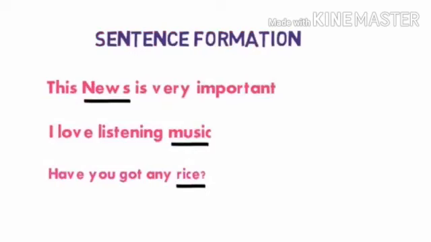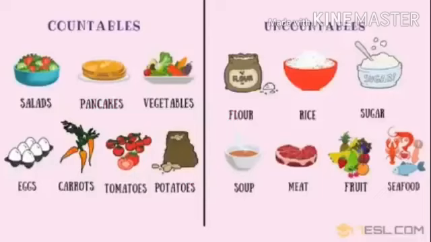Now let's see some sentence examples for the same. This news is very important. Here, news is uncountable. We cannot count how many news there are. I love listening to music. Here music is uncountable. Have you got any rice? Here rice is uncountable. Hope you are clear with the category of uncountable nouns.